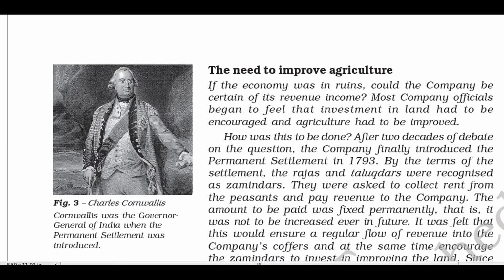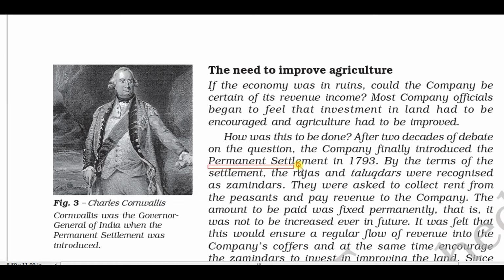Today, of course, we are an agrarian economy or agriculture based economy, but apart from agriculture, we earn income from industry as well as the tertiary sector, that is service sector. Service sector means banking, insurance, software companies. So today we are not solely or completely dependent on agriculture. We have other sources of income. So British felt that if they want to increase their revenue source, they have to introduce a certain tax system.